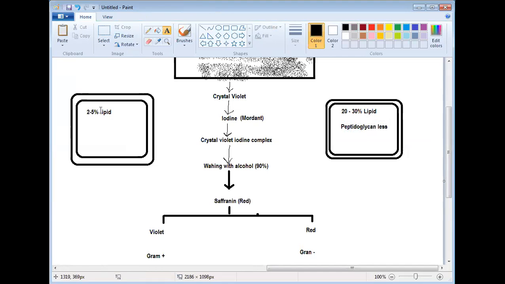So what happens when we wash with alcohol? Lipid dissolves in alcohol and goes away, right? So when the lipid goes away, along with the lipid, the crystal violet iodine complex also goes away.